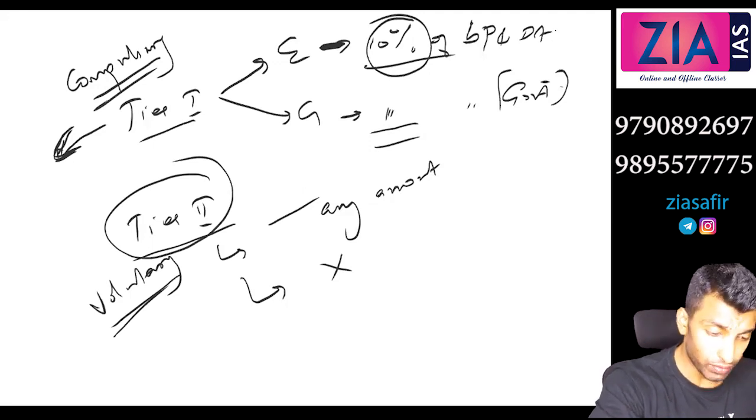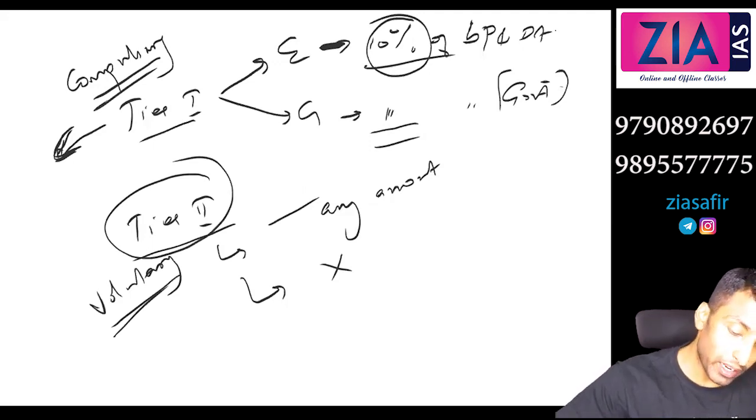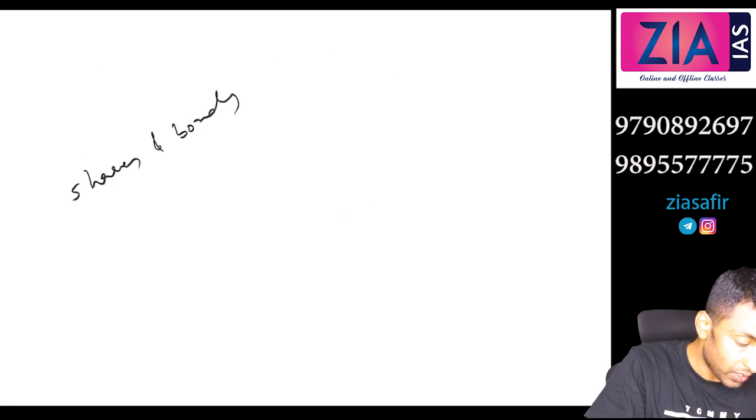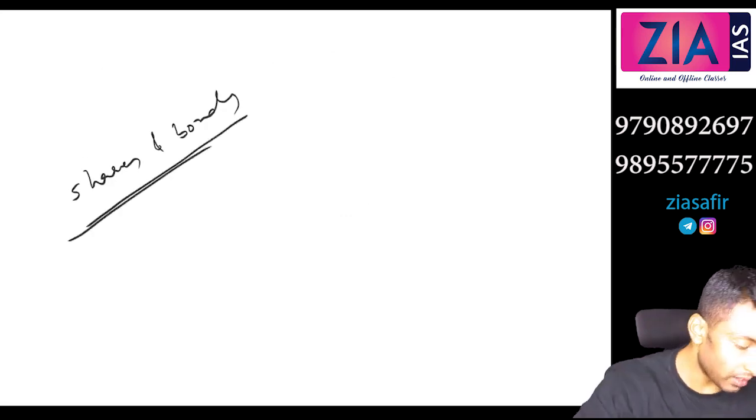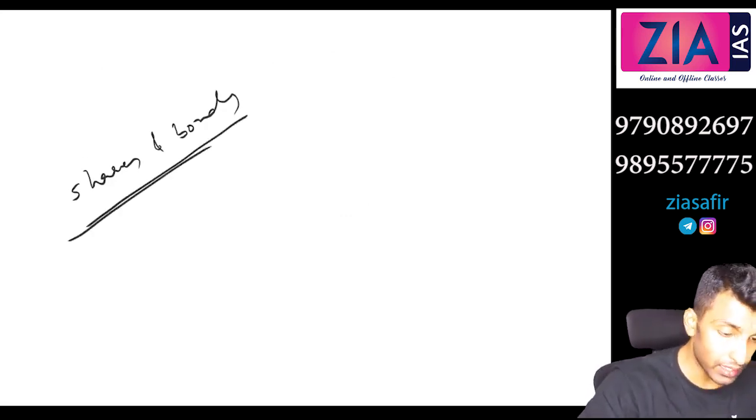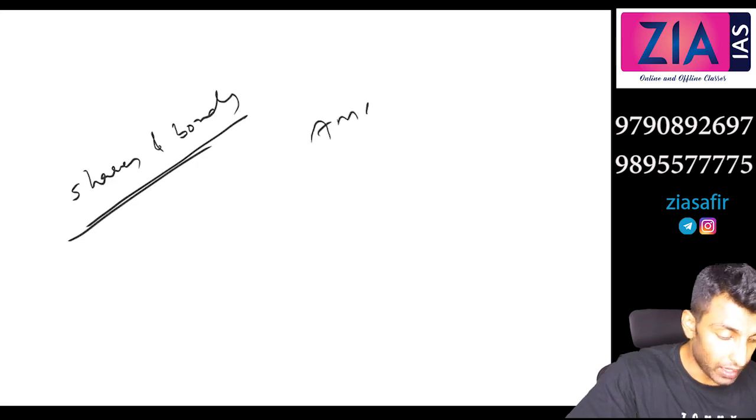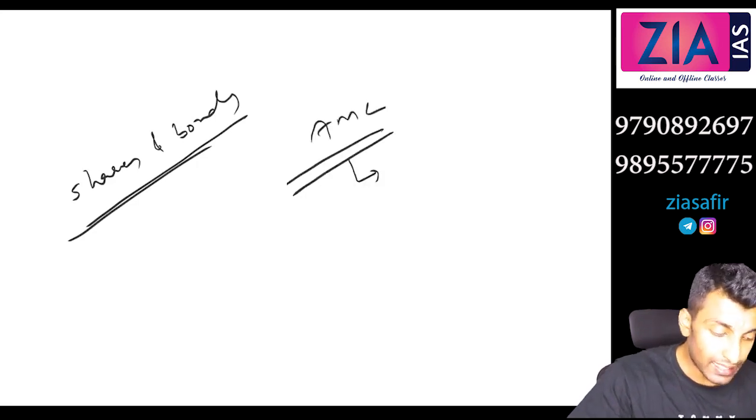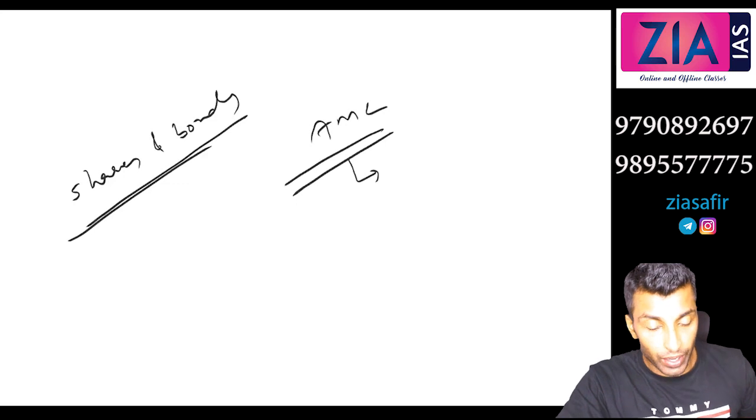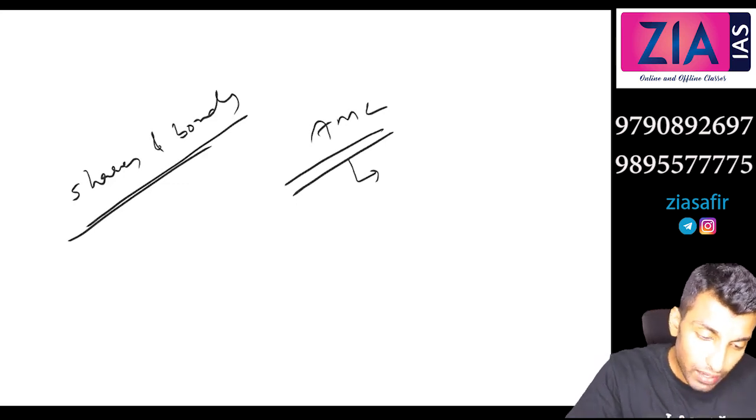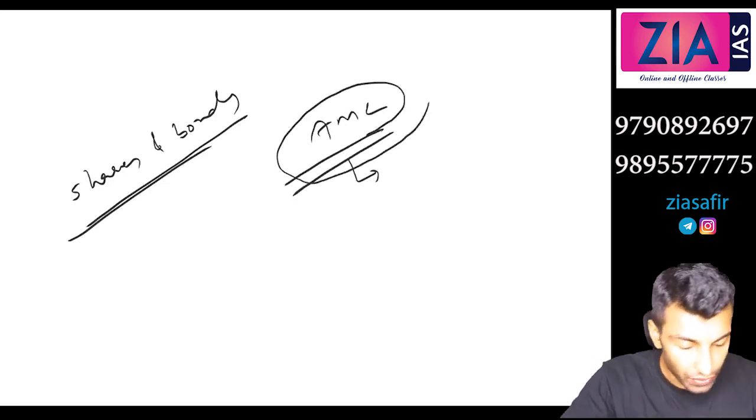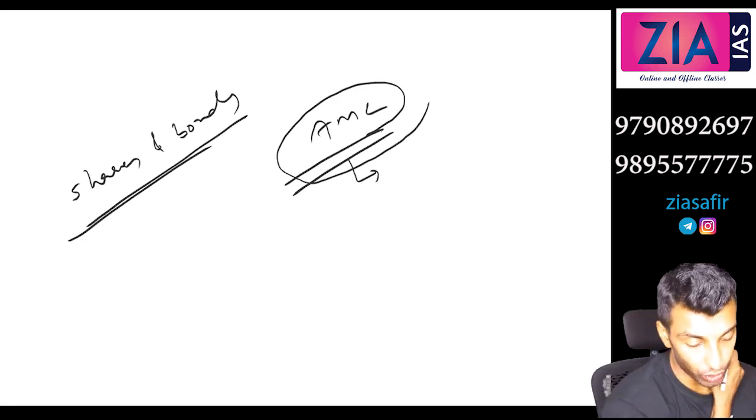Now what will be done with this contribution? It will be invested in shares and bonds. It is going to be invested in securities by the AMC. What do you mean by AMC? Asset Management Company. What AMC is, what its role and function are, we will discuss when I discuss mutual funds.